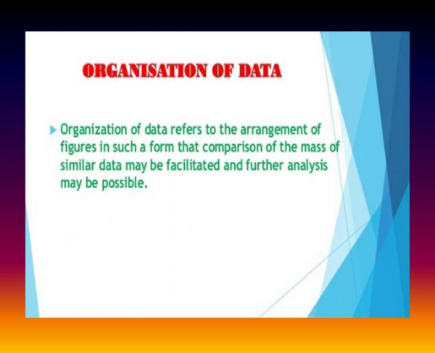Organization of data refers to the arrangement of figures in such a form that comparison of the mass of similar data may be facilitated and further analysis may be possible. After a collection of data, we have to organize the data in a systematic manner. Then only it will be useful for the further analysis.